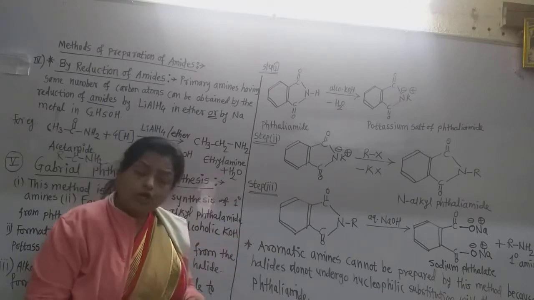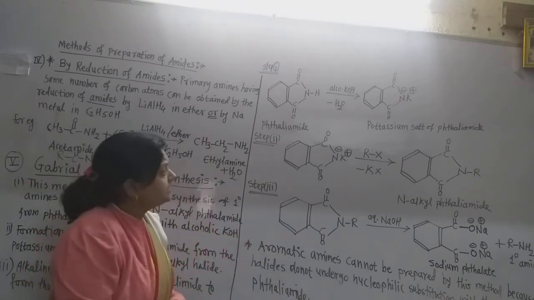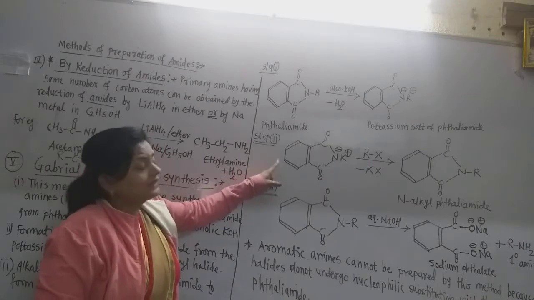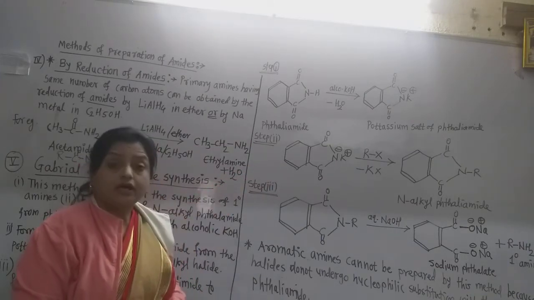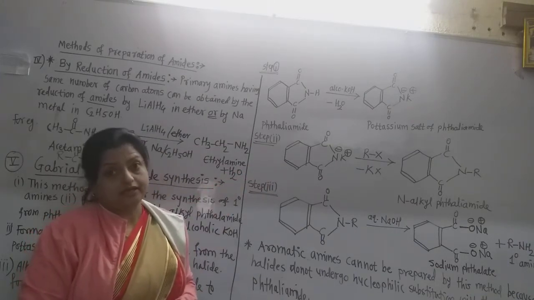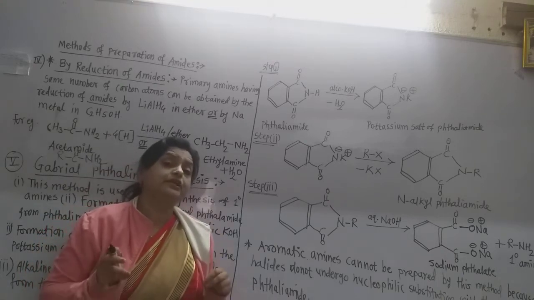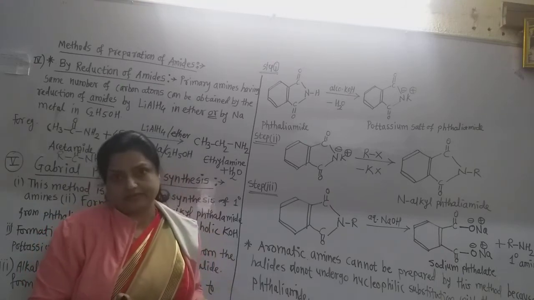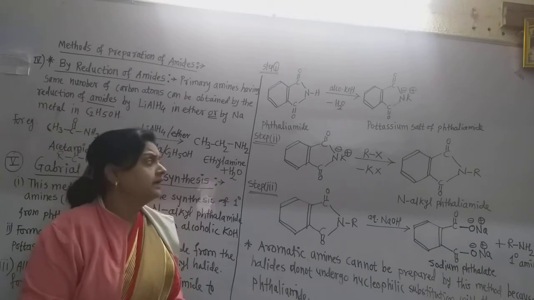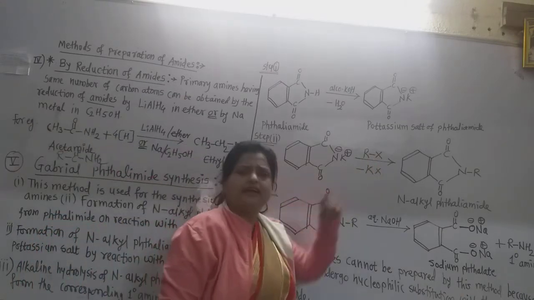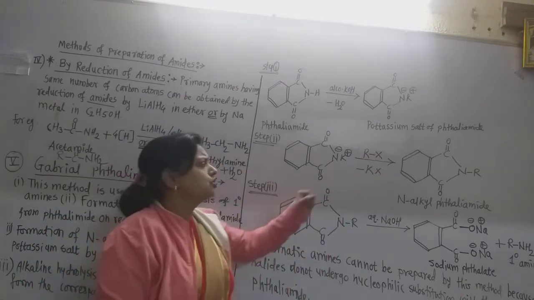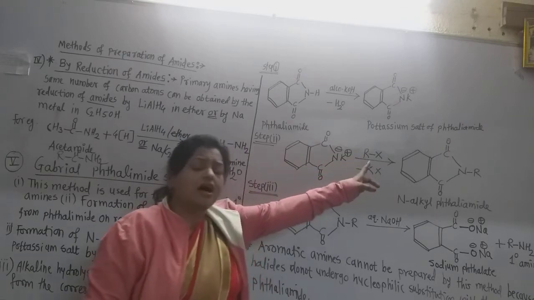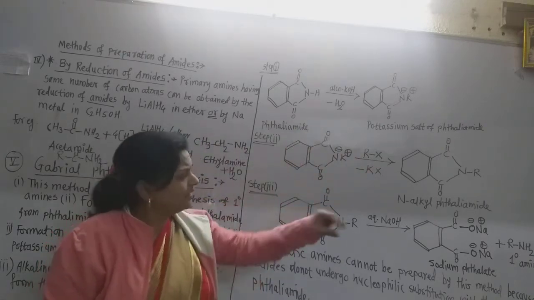Now in the second step, this potassium salt of phthalimide reacts with the alkyl halide, because we have to prepare here the amines, primary amines. That means an alkyl group must be there. Now this is alkyl halide. Take any alkyl halide here. Suppose we use here CH3Br or C2H5Cl.